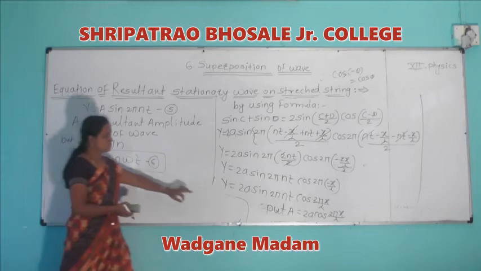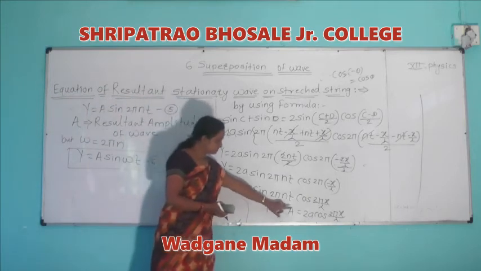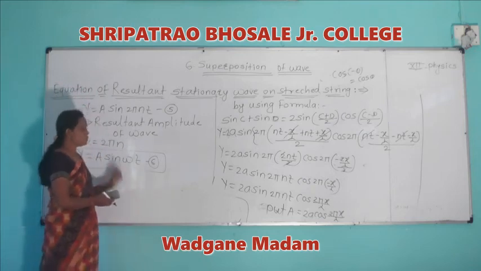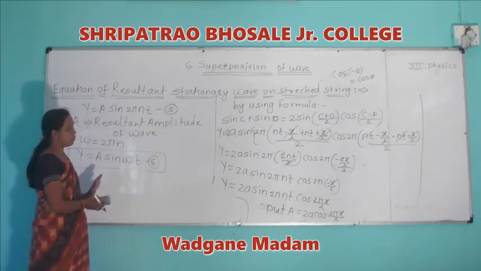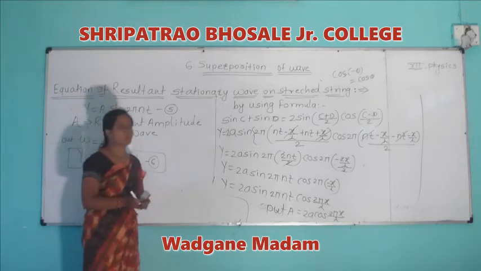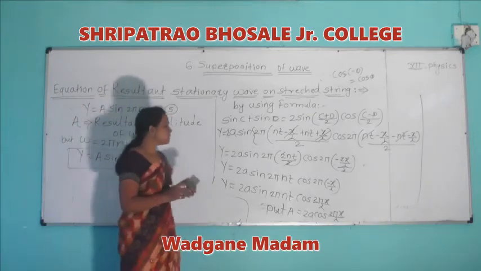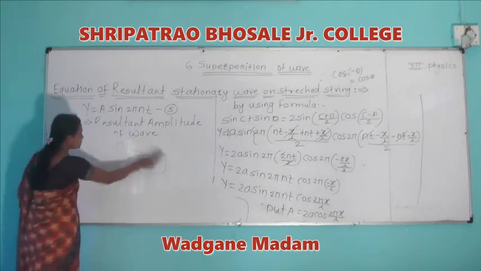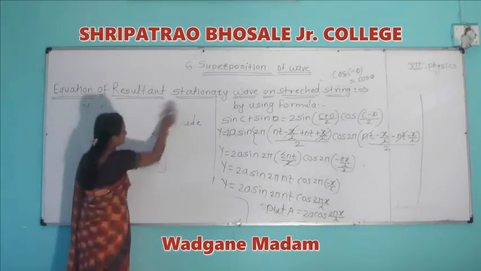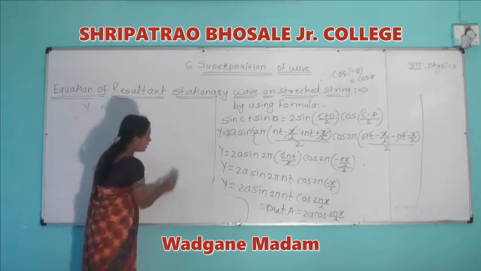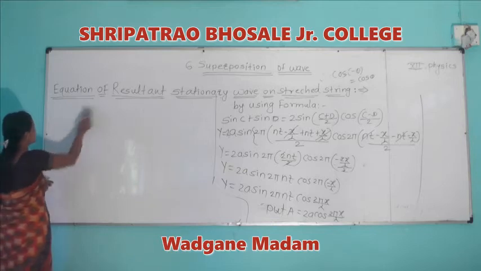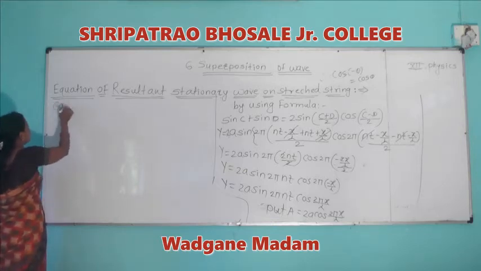This x term occurs only due to the amplitude of the wave. This is the equation of a stationary wave. After that we can discuss the conditions or special cases. For that purpose we have to consider the first case.